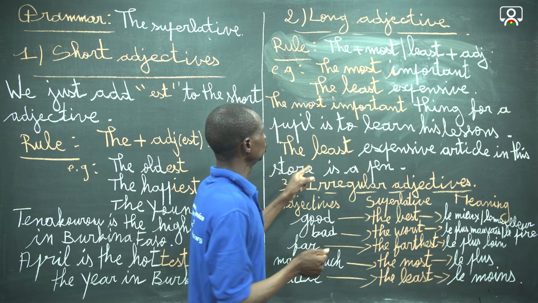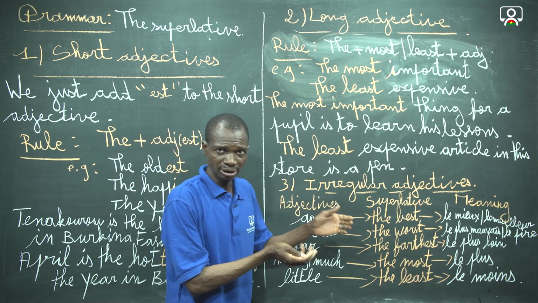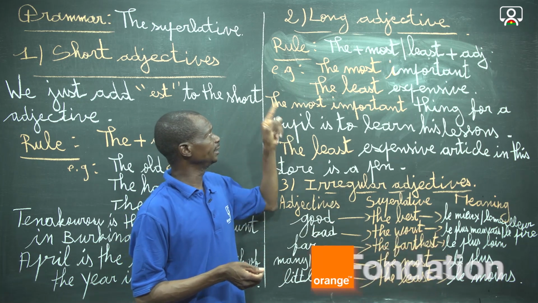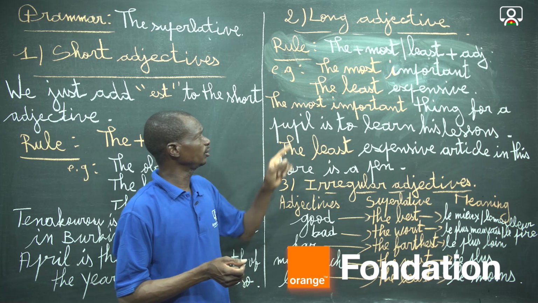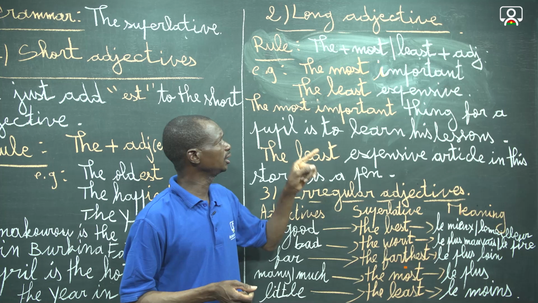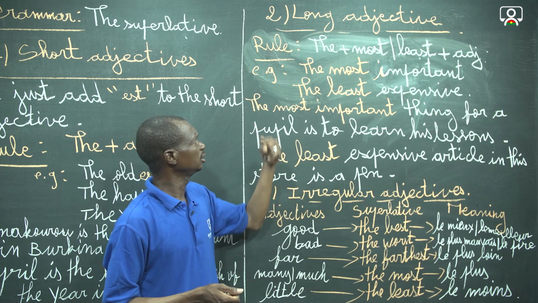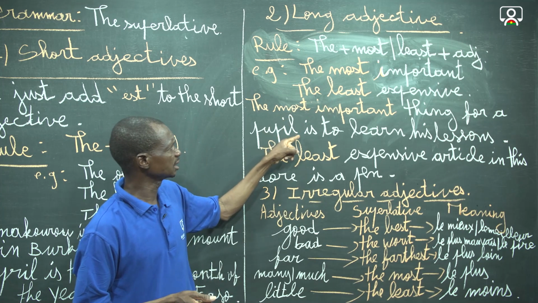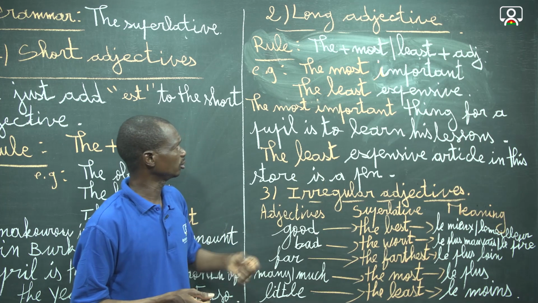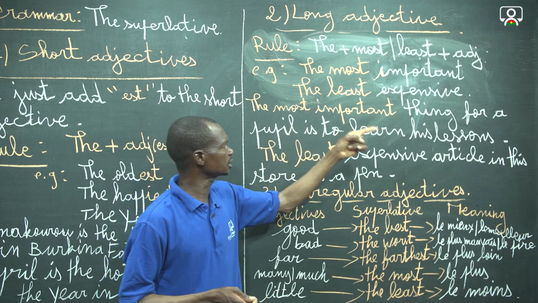And now number 2, with long adjectives. This is also simple because the rule with the short adjective is different from the rule with the long adjective. With the long adjective, it's the plus most or least plus the long adjective. Here are some examples. The most important, it respects the rule of formation. The least expensive, this also respects the rule of formation. The most important means le plus important, and the least expensive means le moins cher.